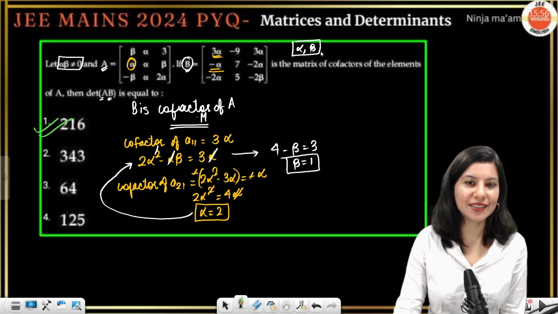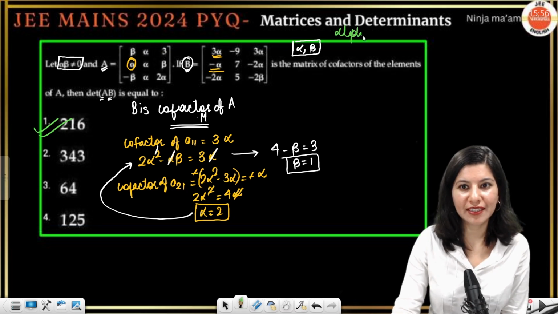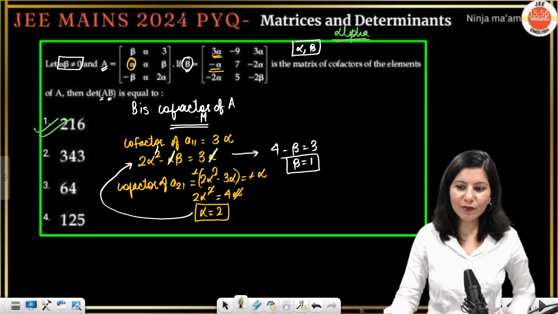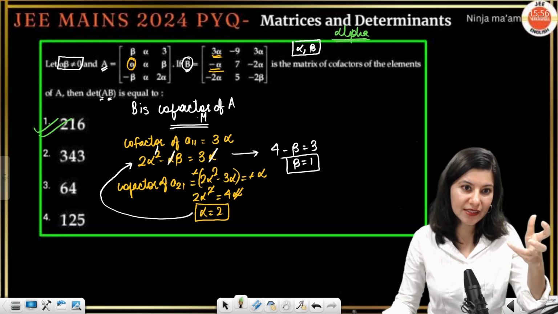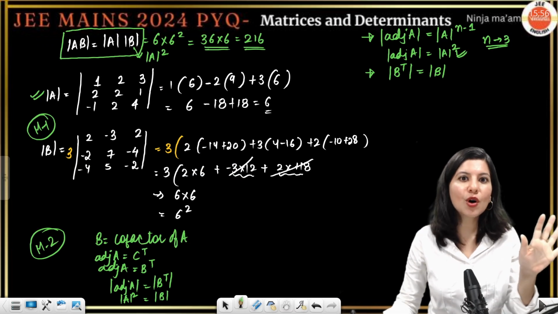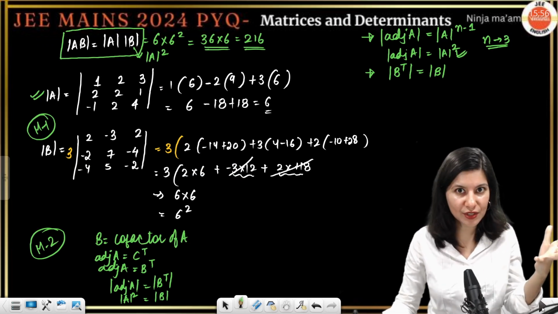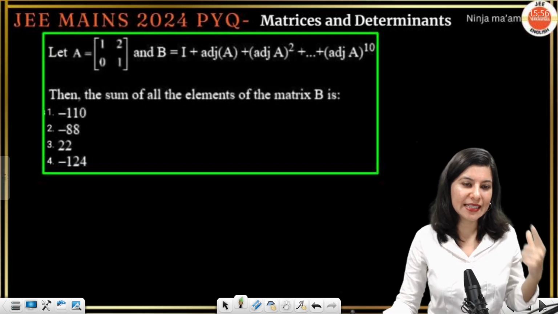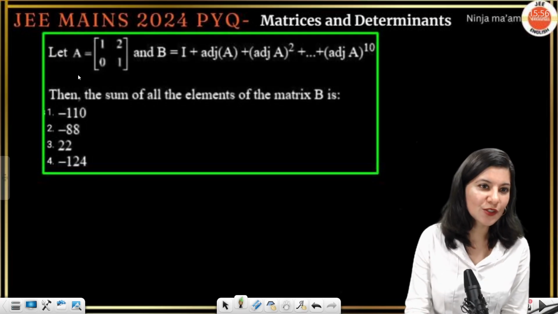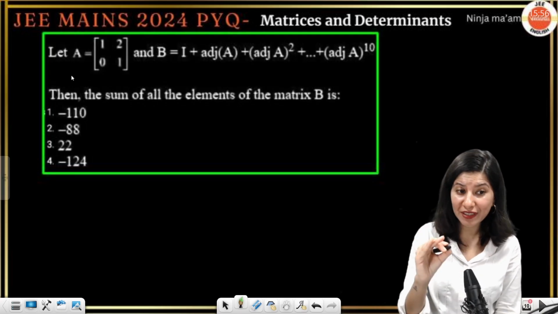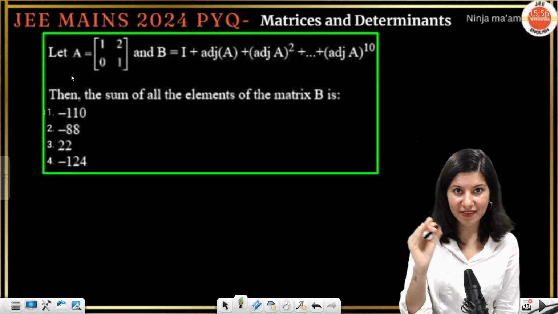Okay, and this alpha question, definitely. Alpha question, yeah, somewhat a little bit greater than alpha because it takes a lot of your calculation time, but it is not at all that heavy on calculations as well. All right, yes. Now the third question. Let's do it and then talk about whether it is easy, medium or difficult, alpha, beta or gamma.